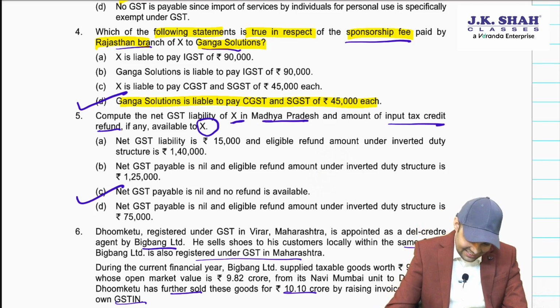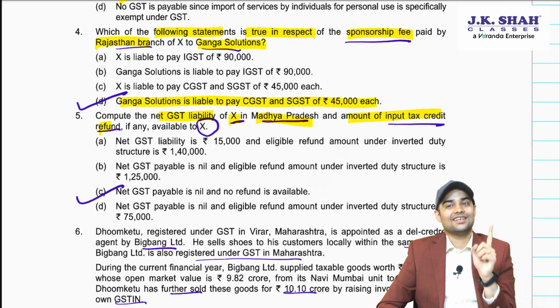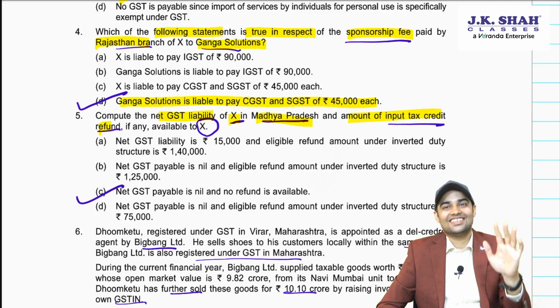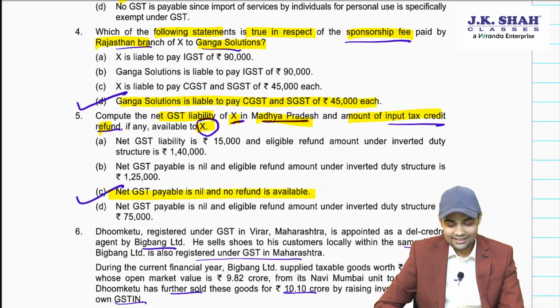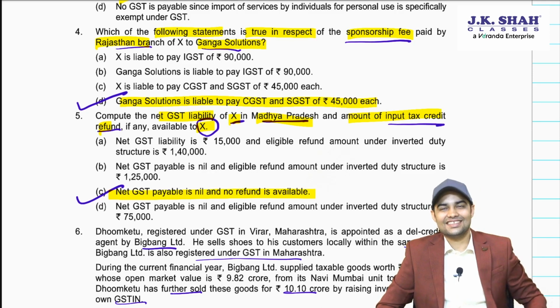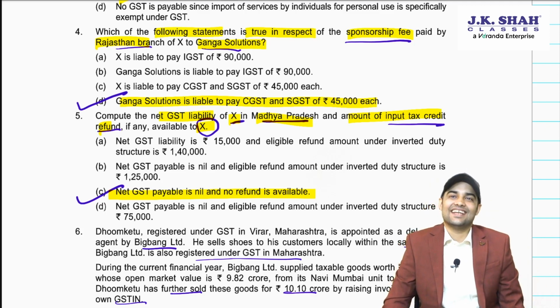Okay, then compute the net liability of X in Madhya Pradesh and the amount of ITC refund. Oh, they are asking about inverted tax structure. Will we get inverted tax structure refund? The answer is no, if any available to X. So net GST payable will be nil and no refund is available to Mr. X. Okay, why is net GST payable nil, sir? Because the output was 90,000, input was much higher than 90,000.